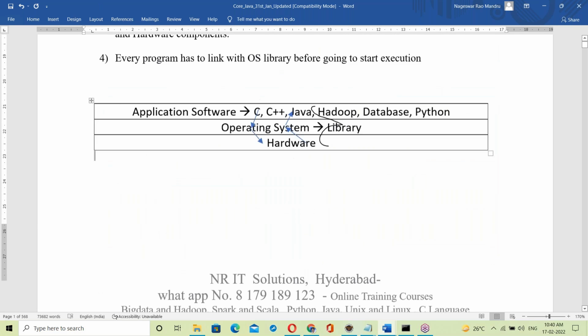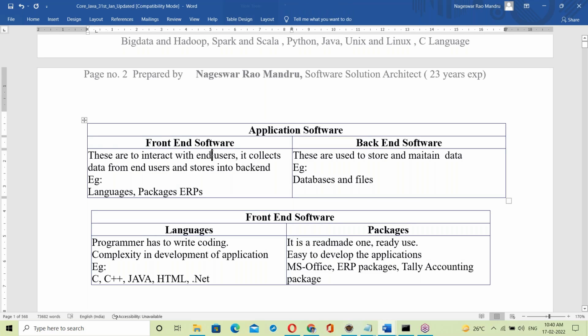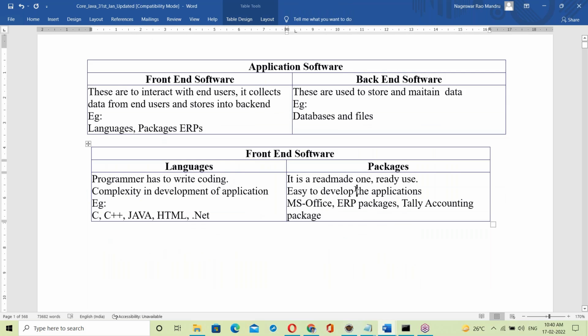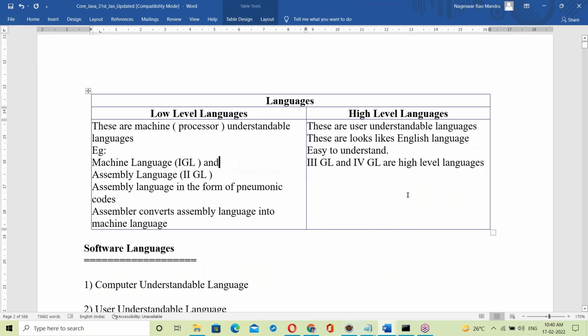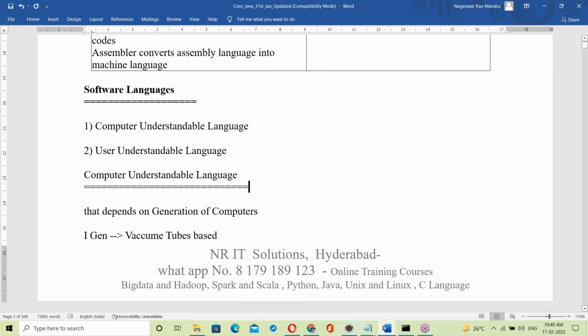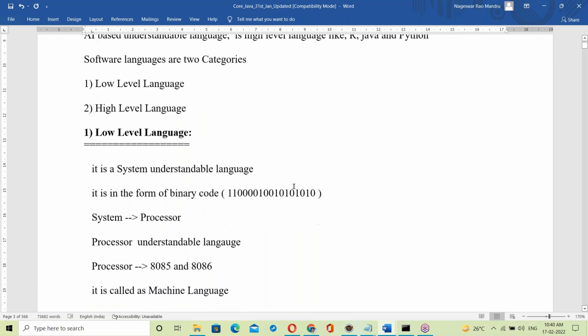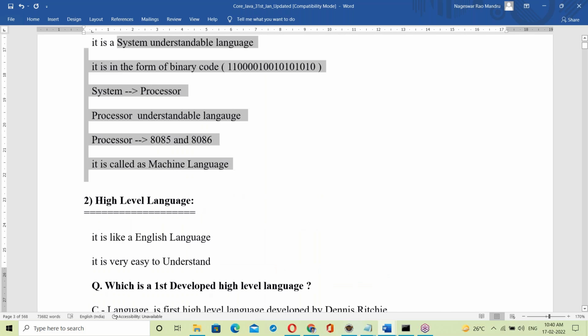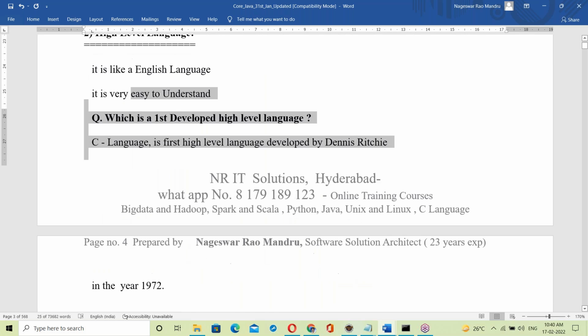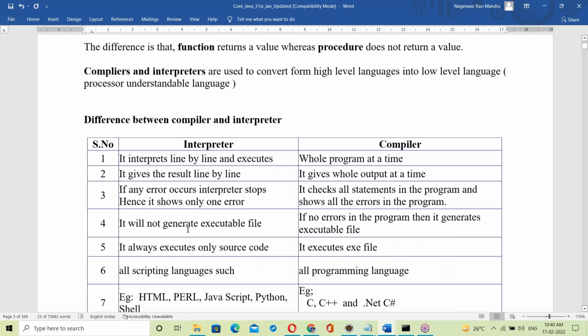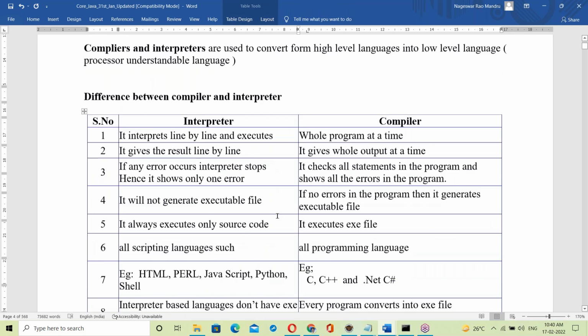Next, OS, front end, back end, language packages, low-level language, high-level languages. Yes, generation of computers was discussed. About low-level language and about high-level language was discussed. Next, about interpreter and compiler was discussed.